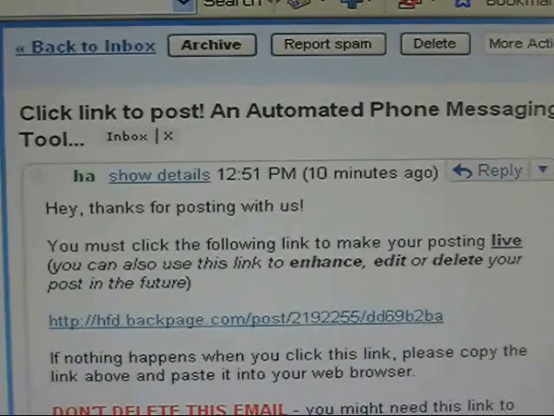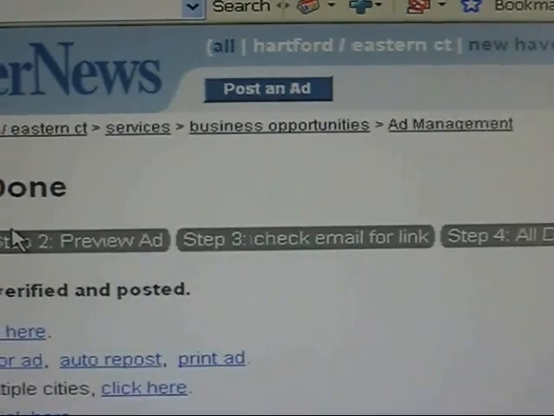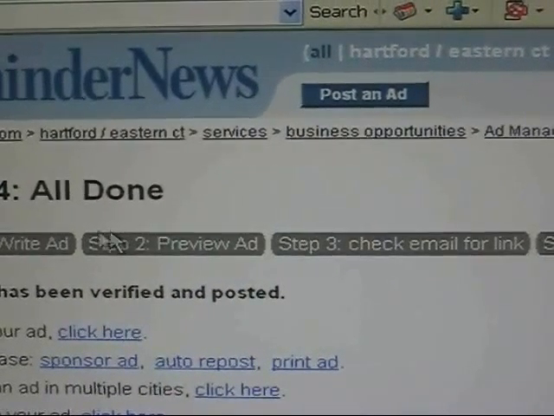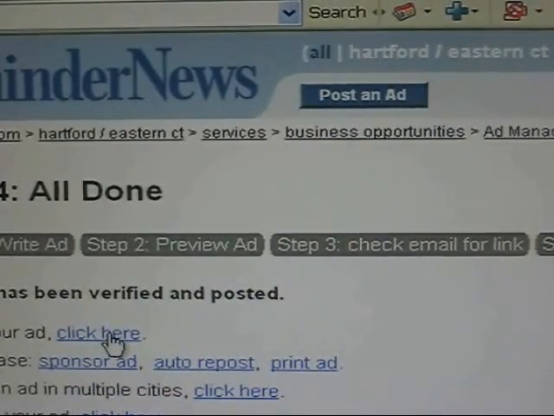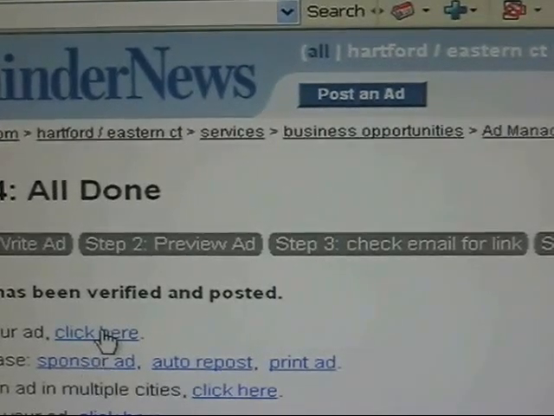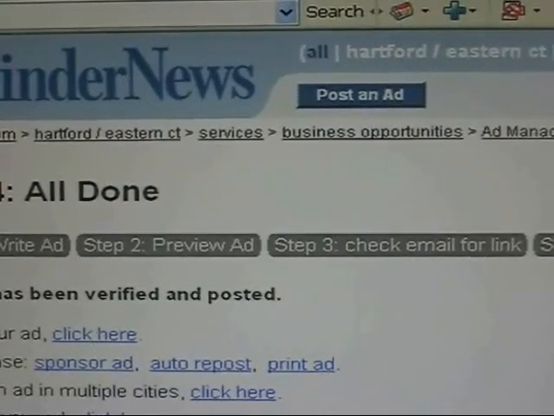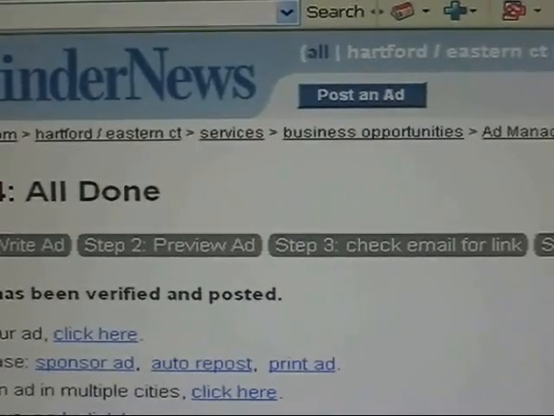See, and here's the email from Backpage. You just simply go to the link here that they've given you. You click the link, okay, and it's going to show you that you're all done. If you keep this, you can go back in any time over the next 60 to 90 days. You can edit your ad. You can do anything you want, but that's basically all it is. All I do is go and activate my links, and then my ads are live.